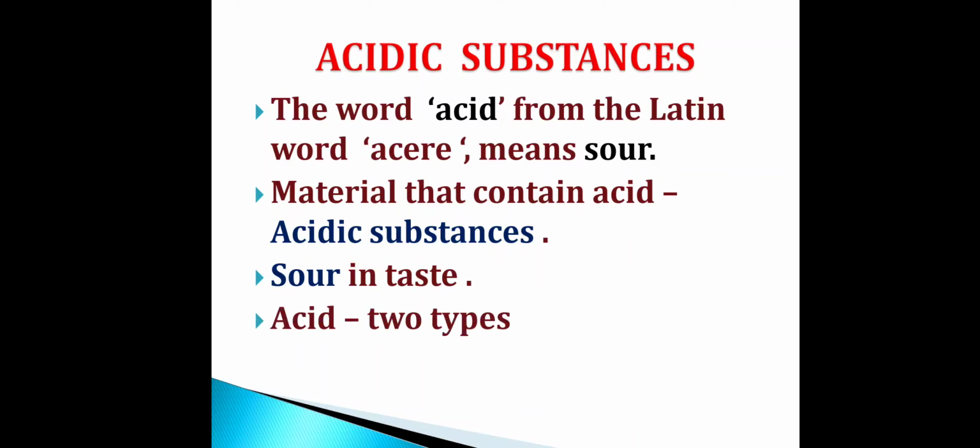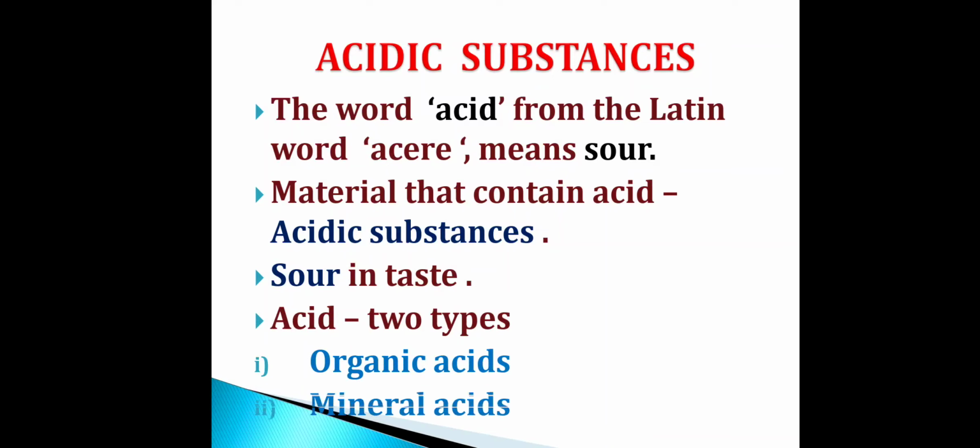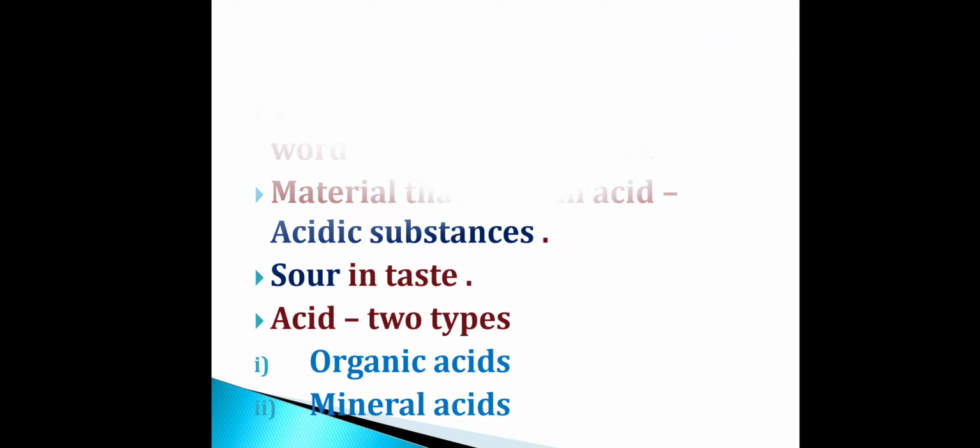Acids can be categorized into two types. They are organic acids and mineral acids. So what are the two types of acids? Organic acids and mineral acids.